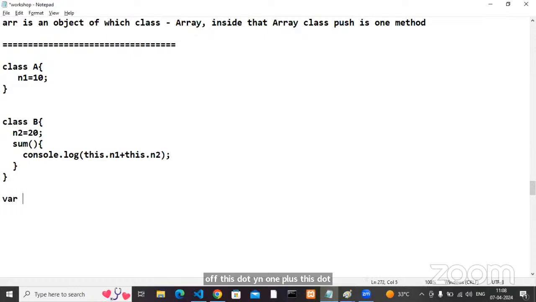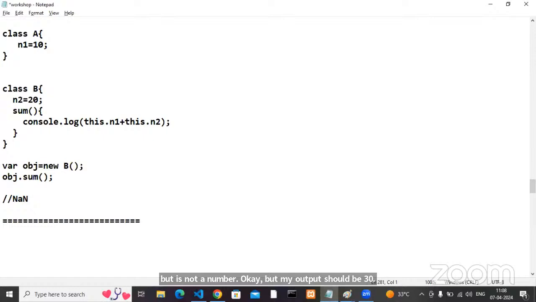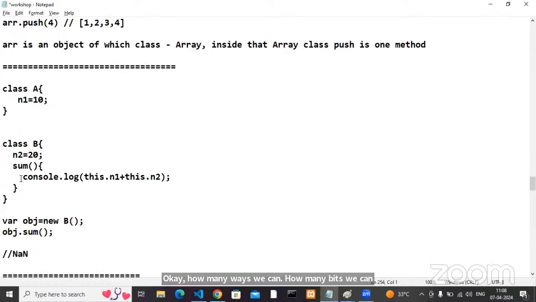Now I create an object for this class B. If I call my sum, what is my answer? Not a number. Everyone knows; we already repeated this one. But my output should be 30. How many ways can we get the output 30? One is B.prototype.n1 equals 10. Then you get the output 30. Everyone knows that, it is also discussed.